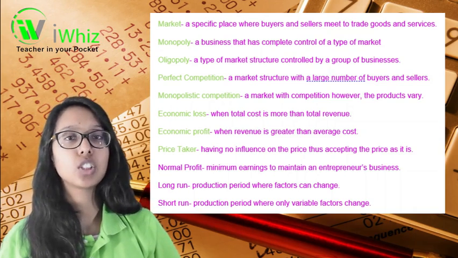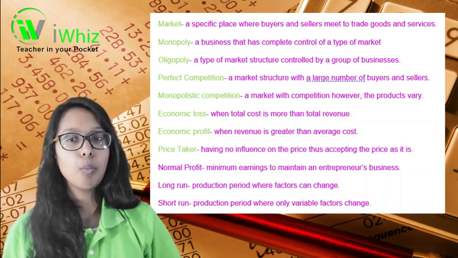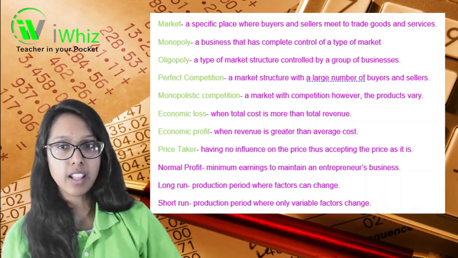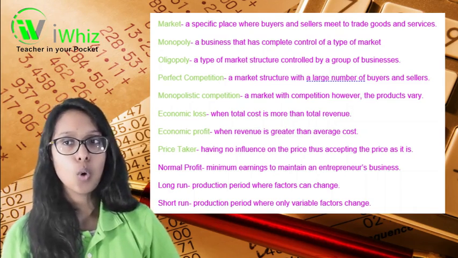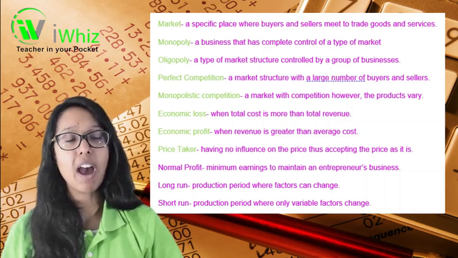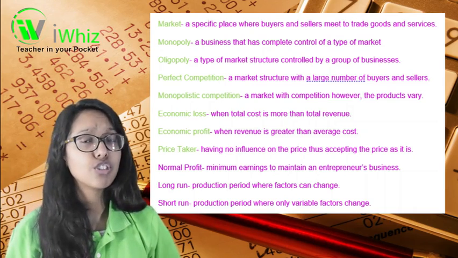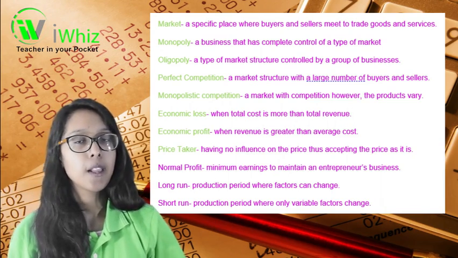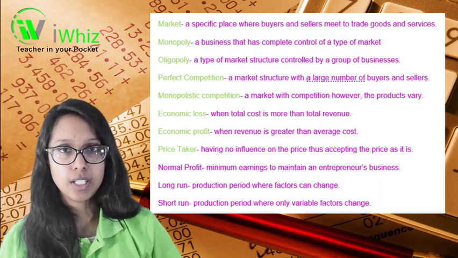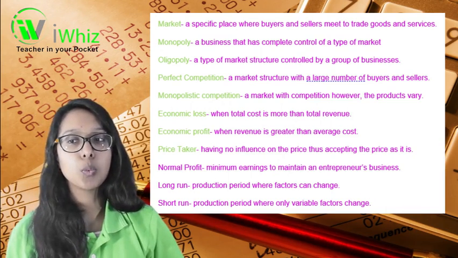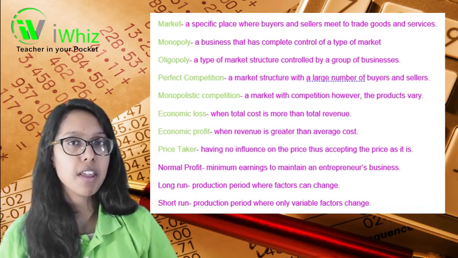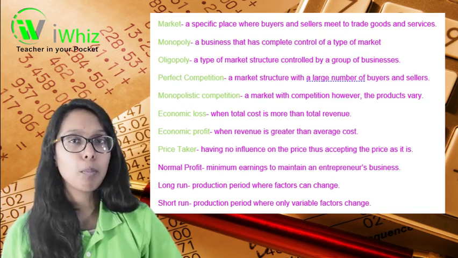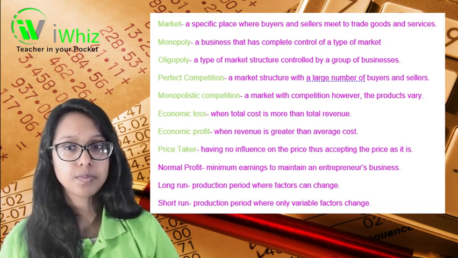Next, we have perfect competition. So, perfect competition is a market structure with a large number of buyers and sellers. So, we've got a market where buyers and sellers meet, and then you have perfect competition, which is the market structure with a large number of those buyers and sellers. You then have monopolistic competition. This is a market with competition, however, the products may vary. So even if somebody has a different product than the other, they can still compete with prices and businesses.